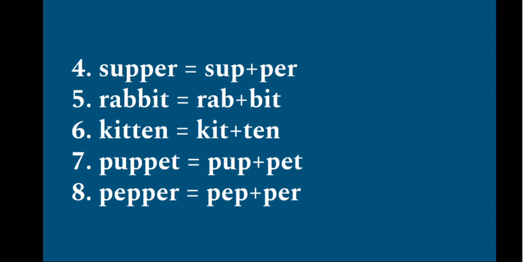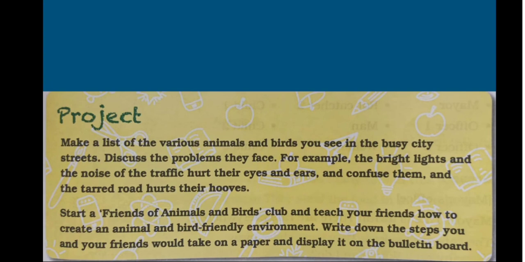So in all these words we have double consonants, okay, like PP, BB, NN, TT. So what we have to do is we divide those consonants, and that's how we make two syllables for words which have double consonants. I hope you understood. Now we have come to the end of our lesson, and the last exercise is the project.